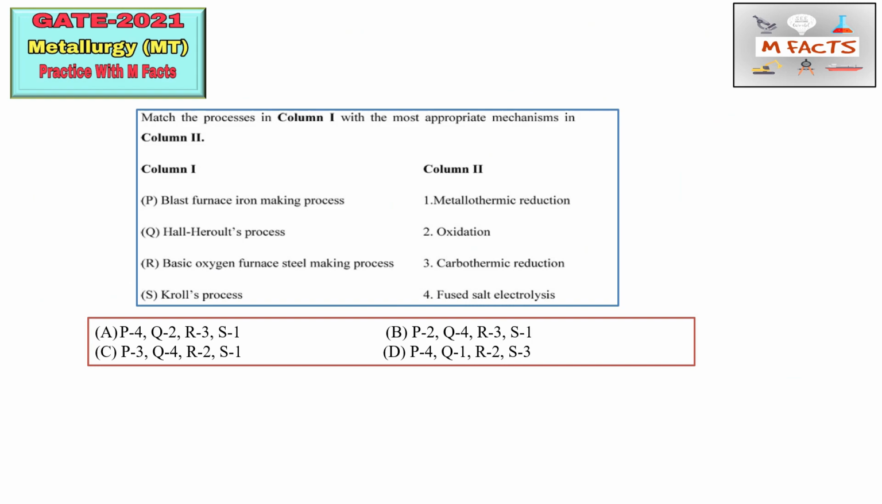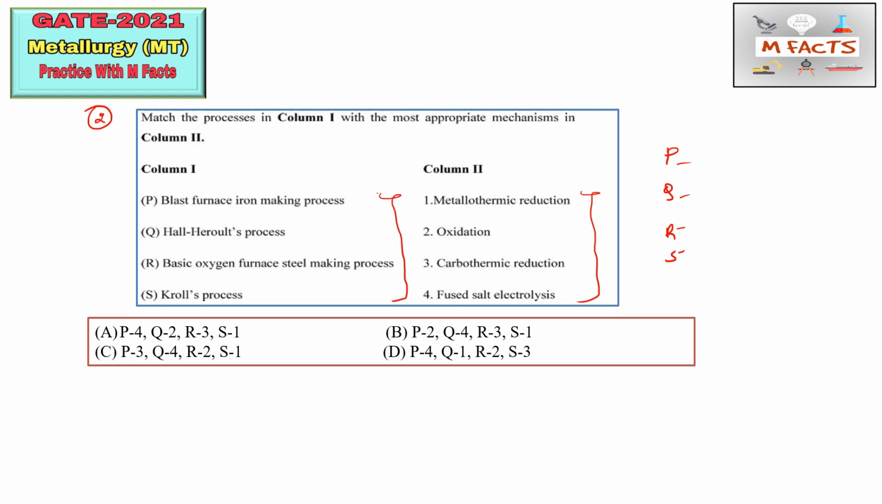The next question is question number 2. The first column and the second column contain some processes. Some processes are there, and some appropriate mechanisms are there in column 2. So we need to match these columns. For PQRS, I already told you how to do matching type questions.